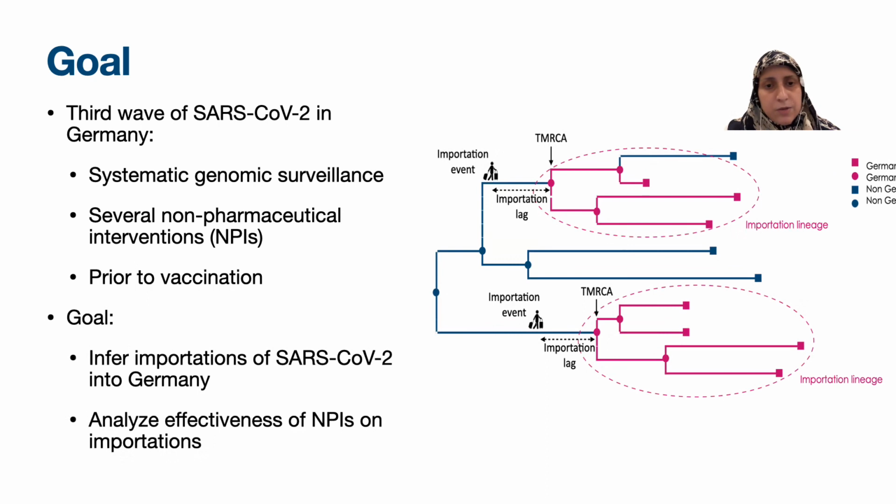The goal of our study is to first infer the importations of the virus into Germany. As you can see in the figure, we tried to find the phylogenetic tree representing the infection history of the virus. Then we found locations of the phylogeny nodes. In this figure, nodes with location inferred to be inside Germany are colored pink, and the nodes outside Germany are colored blue. A pink subtree represents a lineage imported and spread inside Germany. The root of a pink subtree represents the TMRCA, and the icon of the person represents the importation event.